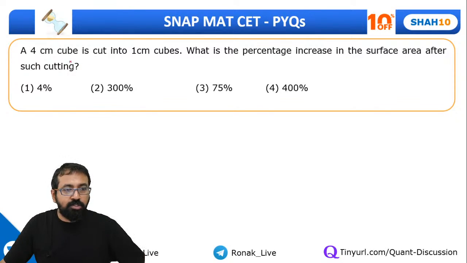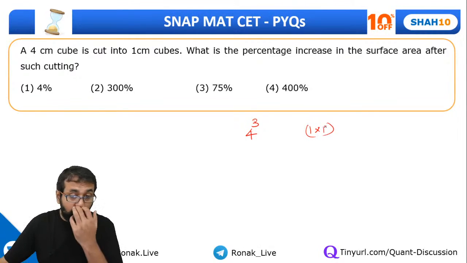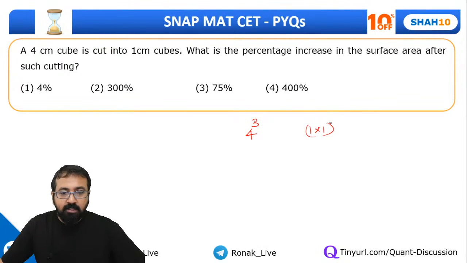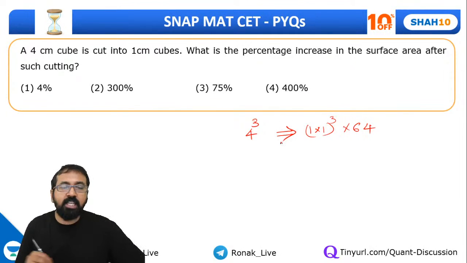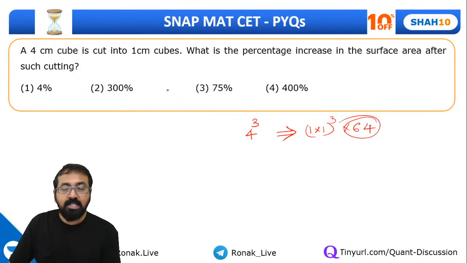Okay guys, so what do you suggest for this? A 4 centimeter cube is cut into 1 centimeter cubes. Can I say the initial volume was 4 cubed, and the new small cube's volume is 1 into 1 into 1, that is 1? So there will be 64 cubes because you are cutting it like this. Now there are 64 cubes. What is the percentage increase in the surface area after such cutting? Guys, this is a very interesting question.